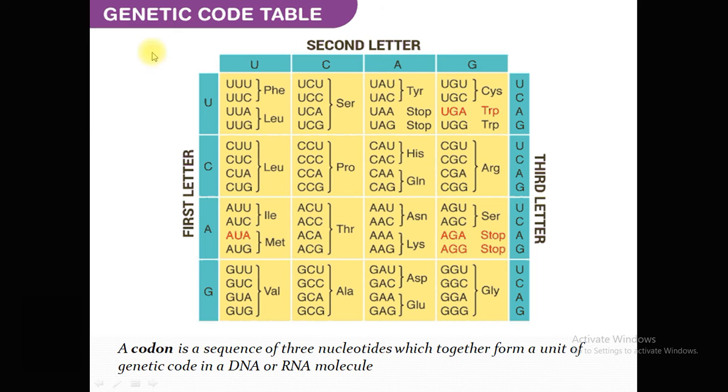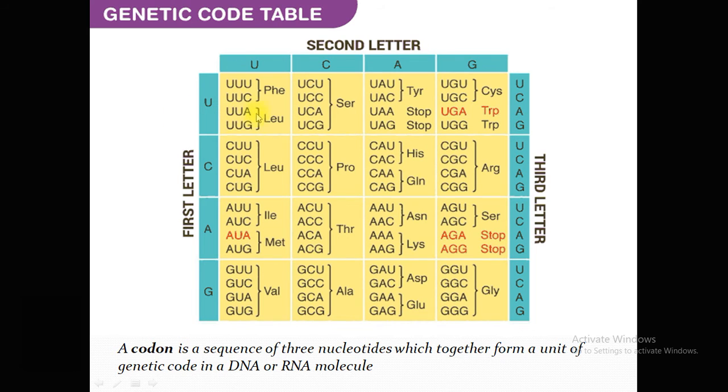As you can see in this genetic code table, this is the first letter U, C, A, G, and the same U, C, A, G for the second letter and third letter. So these 64 codons are made up by this combination. Let's take a combination: if we take this U, and this U in the second row, and then this U in the third, C gives the second codon, A the third, and G the fourth codon.